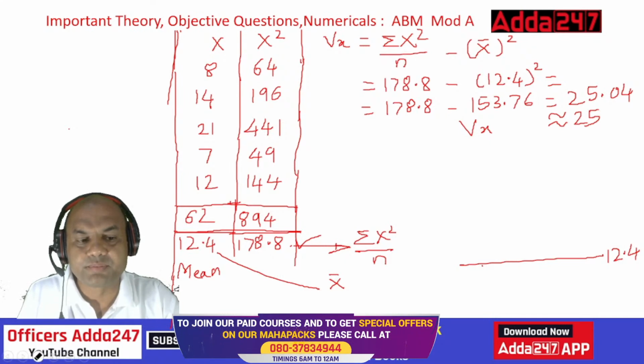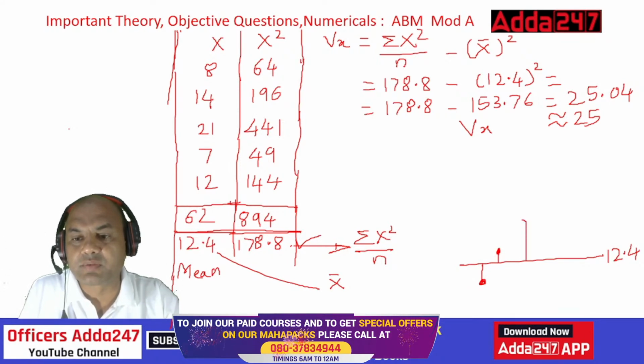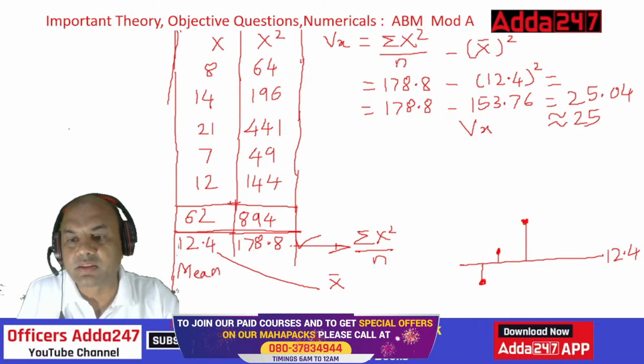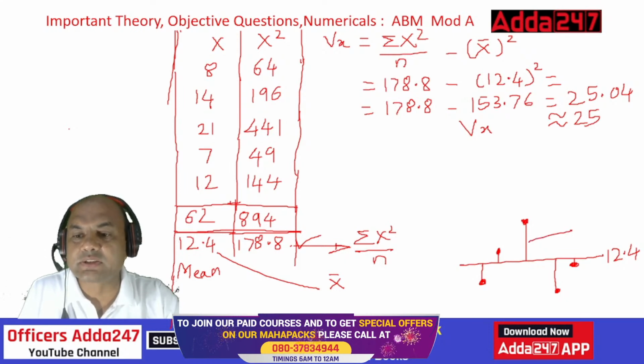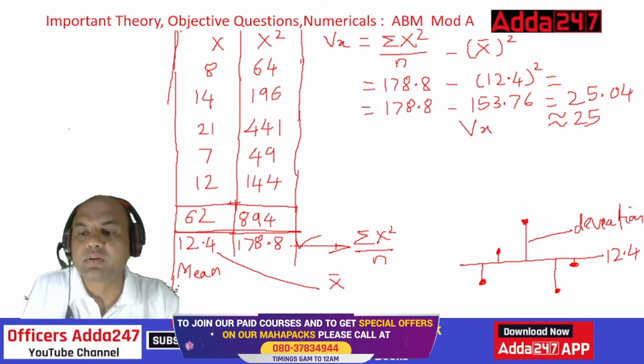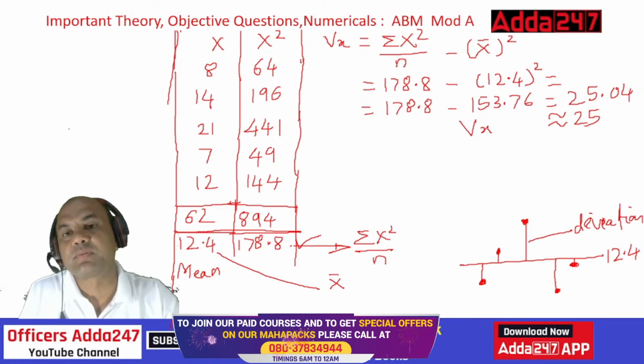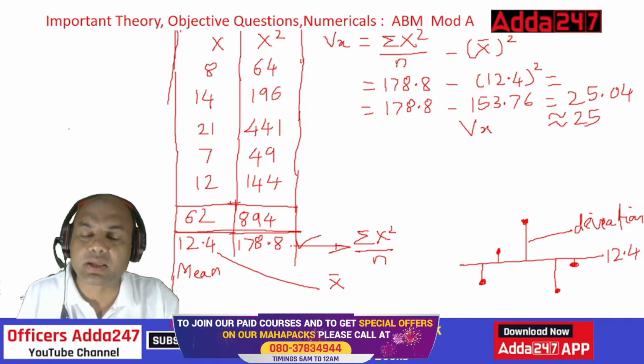So suppose if I start drawing over here, this will be 8 because it's below, lesser. Then 14, it will be somewhere over here. Then 21, somewhere over here, right? Then 7, lesser over here. Then 12, so roughly over here only. Right? So whatever I am getting, this is known as deviation. Okay. And then I find out the standard deviation from this, and from there I find out the variance.